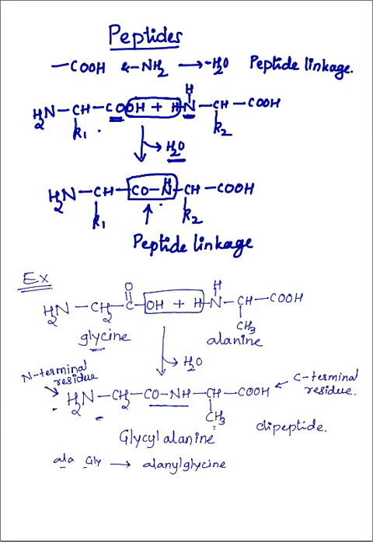Suppose the peptide contains three amino acids, for example, one is glycine, another one is alanine, and again glycine is present.